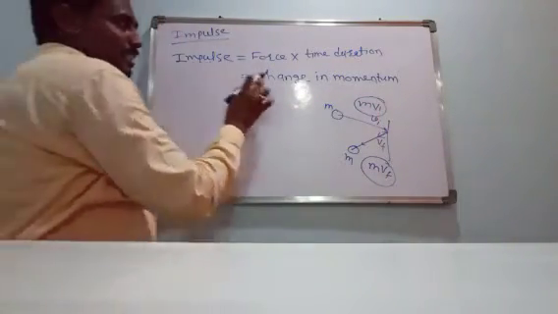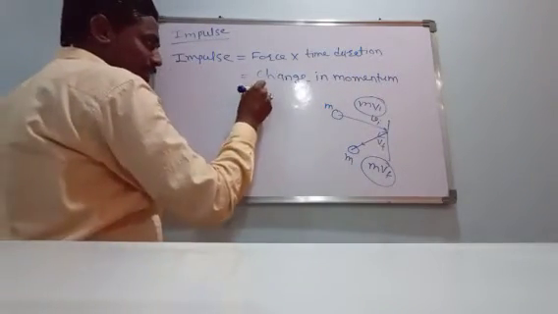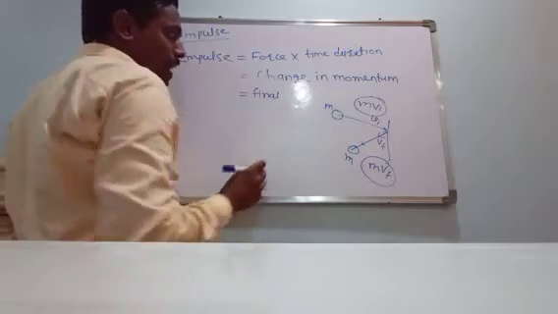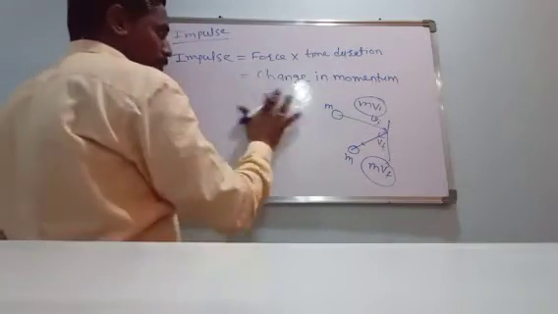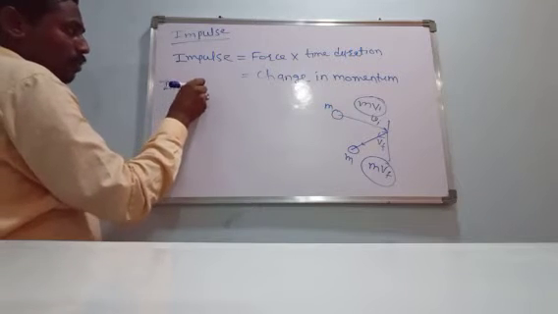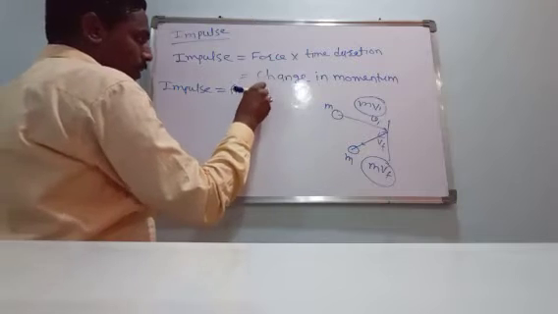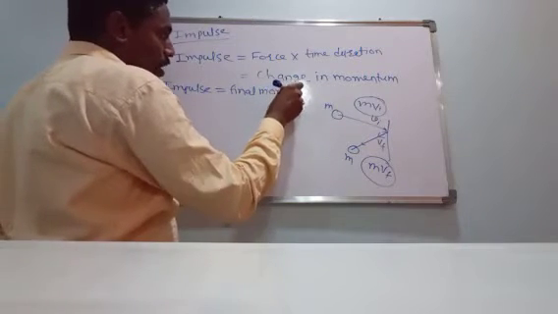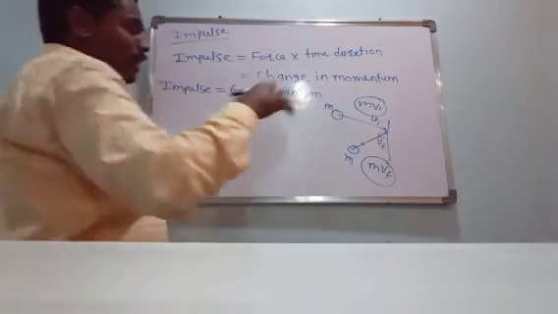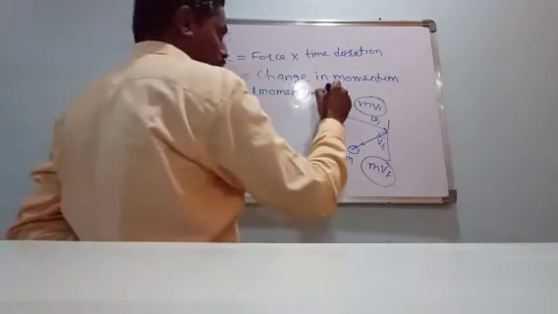That is, impulse is nothing but change in momentum, that is, final momentum minus initial momentum, or momentum after collision minus momentum before collision.